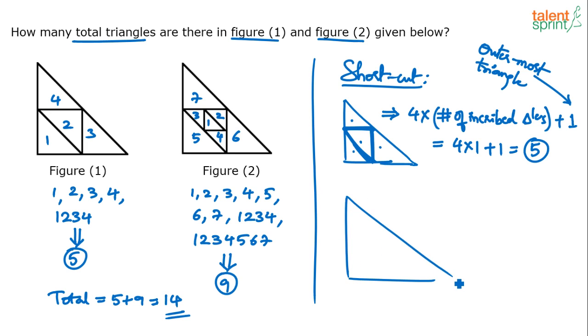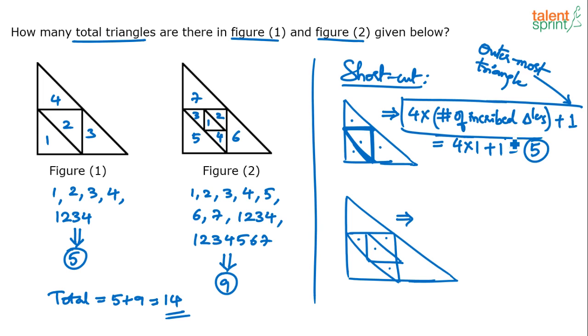Same formula works. So there's this big triangle within which we have one small triangle. So unit triangles like 4, right? So this is the formula, just remember. This is the shortcut formula.